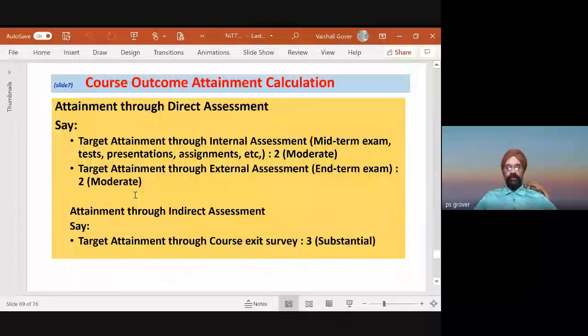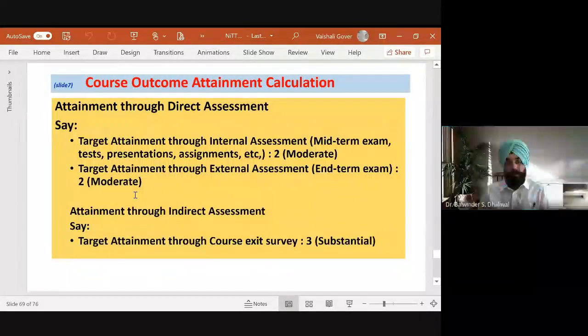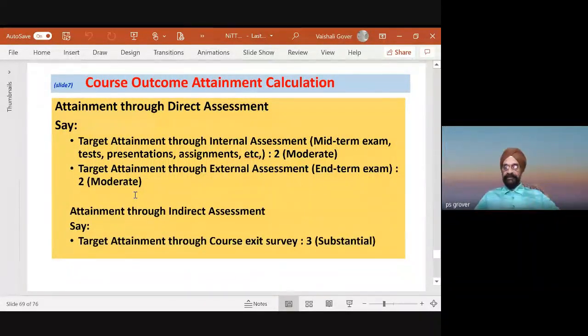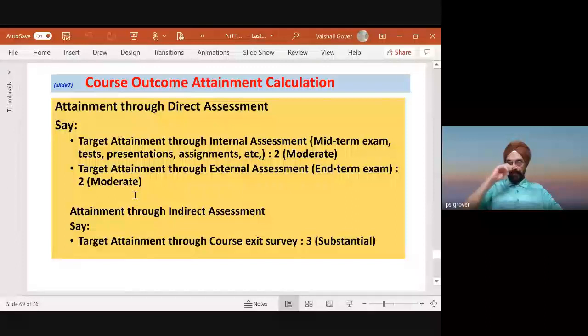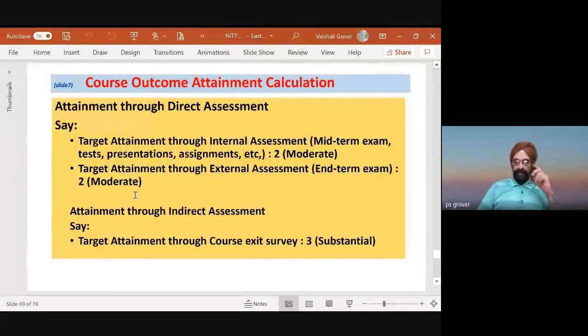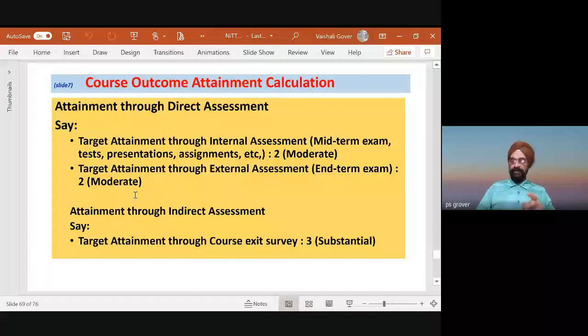Then course outcome attainment calculation. How do we do this thing? Attainment through direct assessment. क्योंकि दो method assessment के, direct है और indirect है. Say पहले direct में क्या है? Say target attainment through internal assessment, midterm exam, test, presentation, assignments, etc. We will give it 2. This will be that is moderate 2. आपको याद है मैंने substantial moderate किया था.